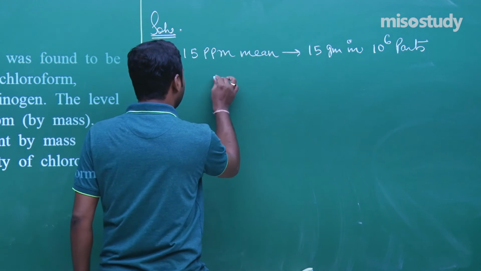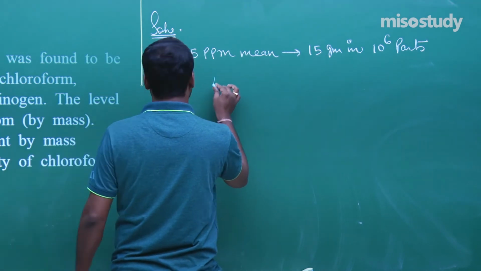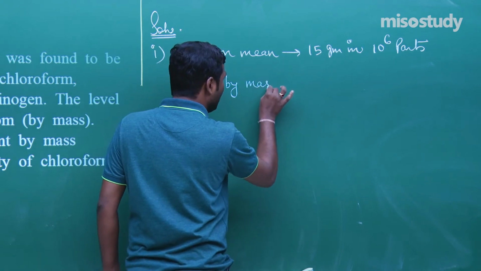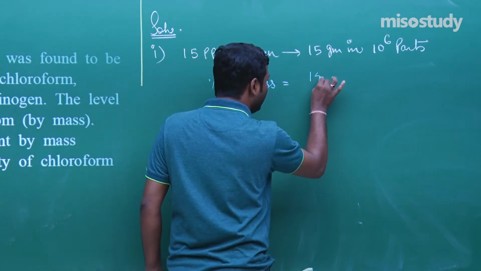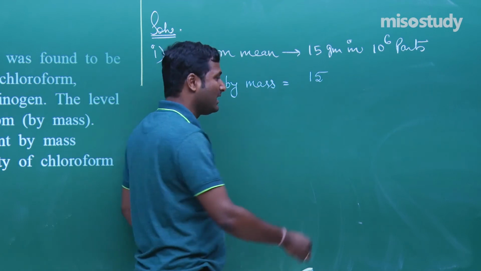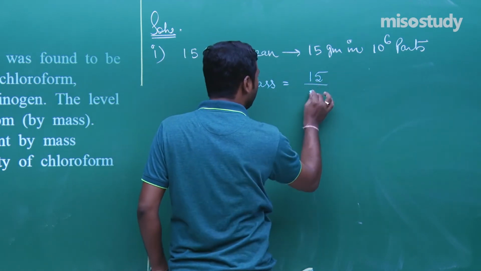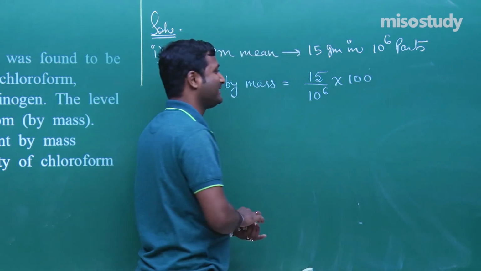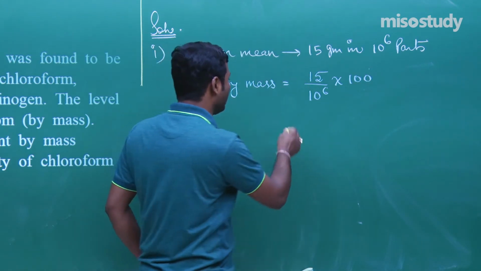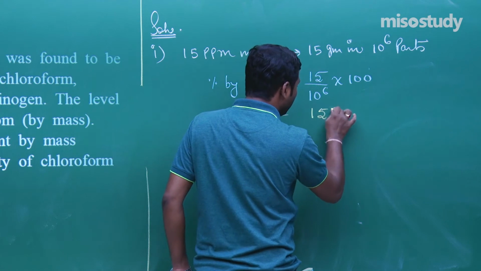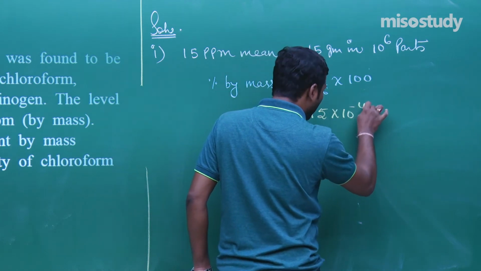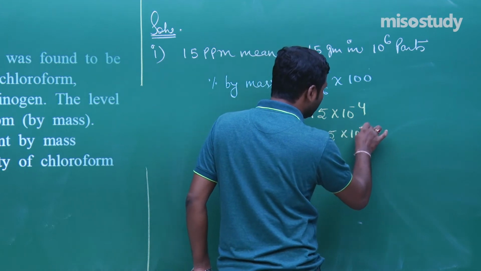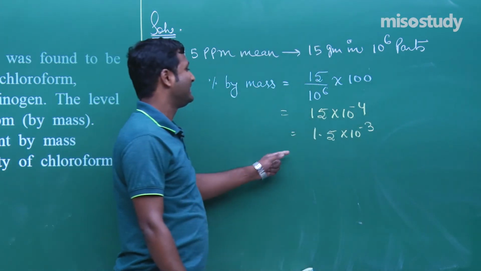The mass percentage, that is percent by mass, will be equal to 15 upon 10 to the power 6 multiplied by 100. This is the conclusion. We get 15 into 10 to the power minus 4, that is 1.5 into 10 to the power minus 3. This is the answer.